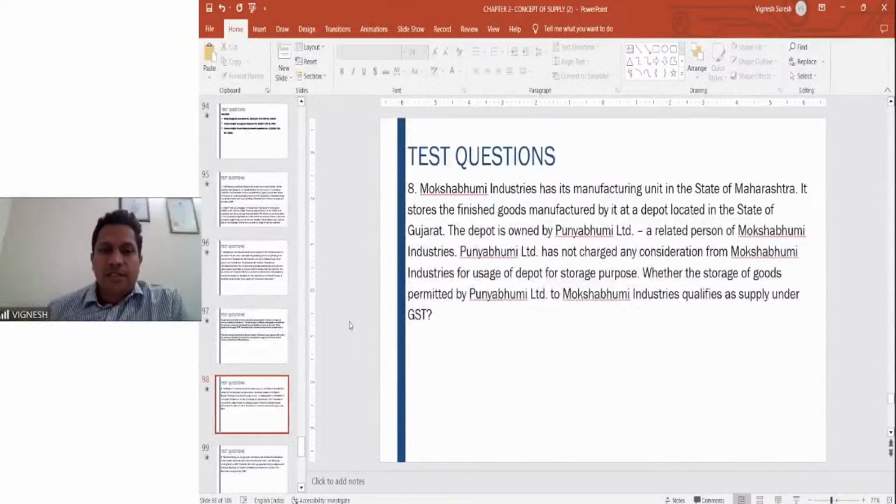Mokshabhumi Industries has its manufacturing unit in state of Maharashtra. It stores the finished goods manufactured by it at a depot located in state of Gujarat. The depot is owned by Punyabhumi Limited, a related person of Mokshabhumi. Punyabhumi has not charged any consideration from Mokshabhumi for usage for storage purpose. Whether the storage of goods permitted by Punyabhumi to Mokshabhumi Industries qualifies as supply under GST.